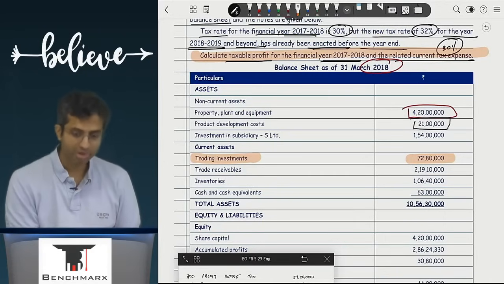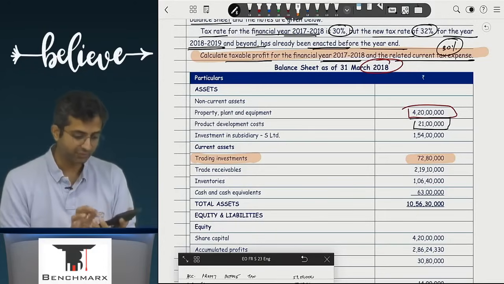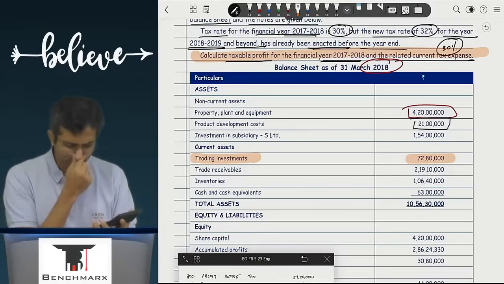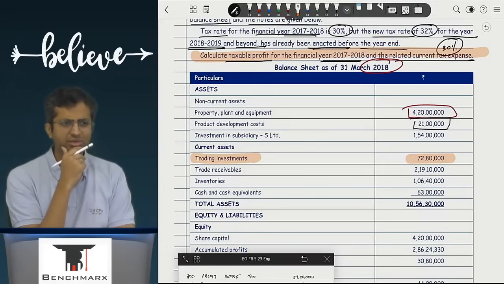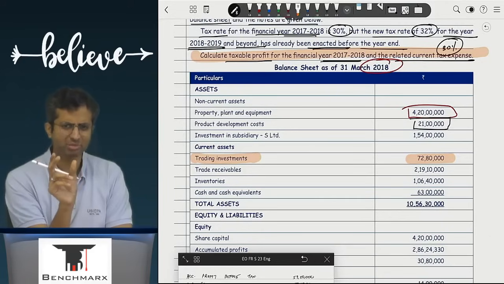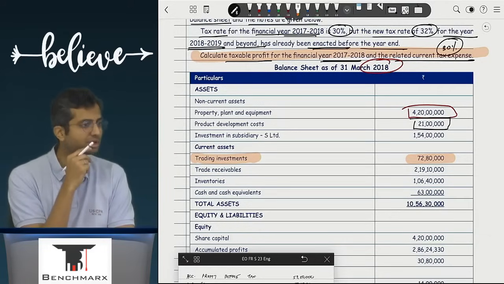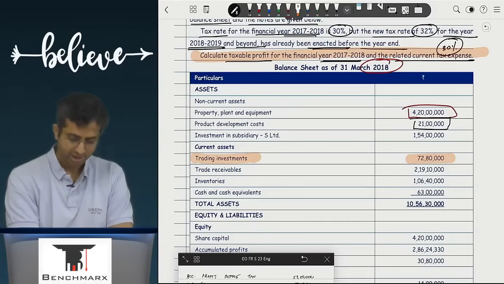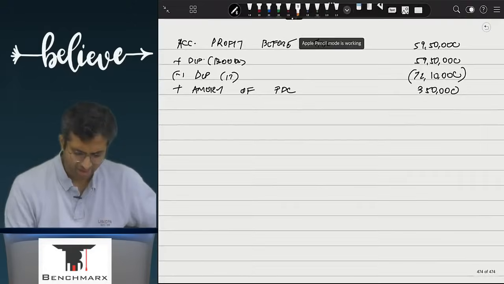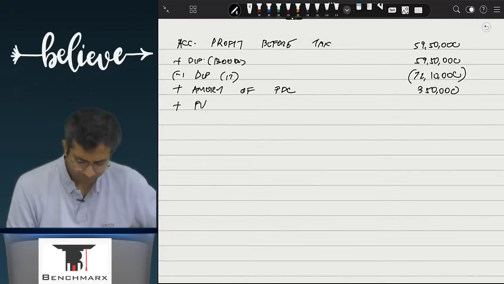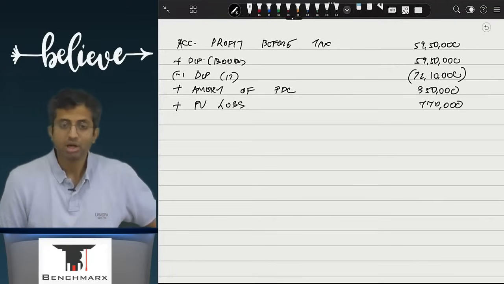No. But in books, if this is 72,80,000 and accounted using FVTPL, 80,50,000 minus 72,80,000 must be 7,70,000. This 7,70,000 must have been shown as an expense in the books. Fair value loss. Investment would have been credited. P&L would have been debited. By how much would it be debited? 7,70,000. Would income tax also consider the 7,70,000? No. So what will we have to do? Add back. Fair value loss 7,70,000 you add back.